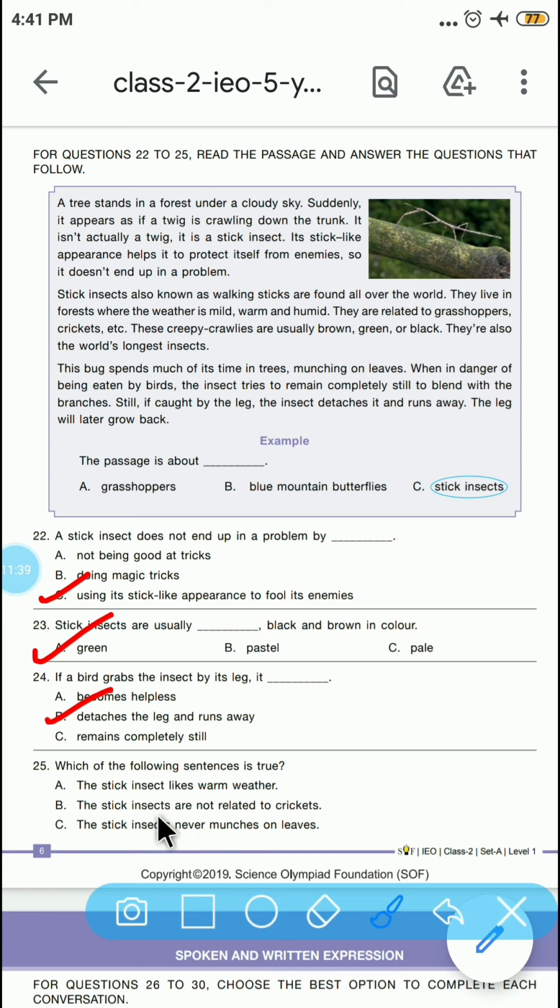So as we have studied and read in the passage, the stick insects are related to cricket, so it's a wrong one. They also munch on the leaves, so it is also a wrong one. So which is the correct one? The correct option is option A.